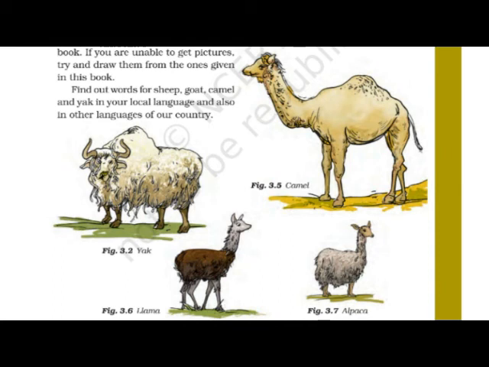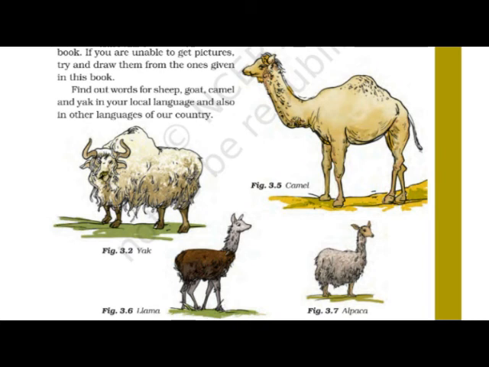It means if you are not getting the pictures of these particular animals which give us wool, you can draw these pictures. And you also have to do one more work: find out the words for sheep, goat, camel and yak in your local language and also in another language of the country. Just make a column.